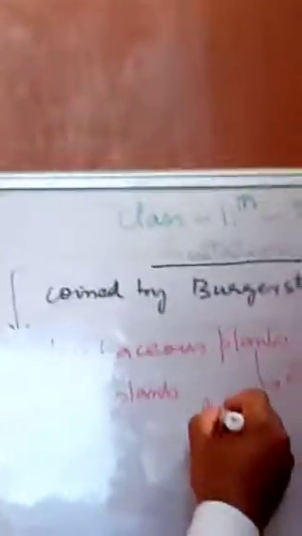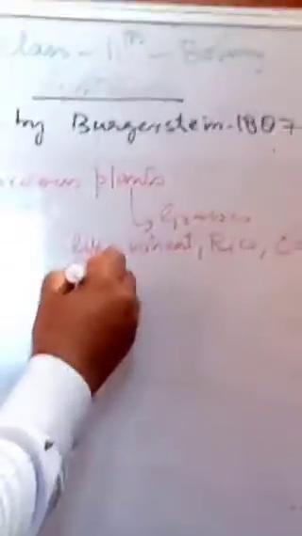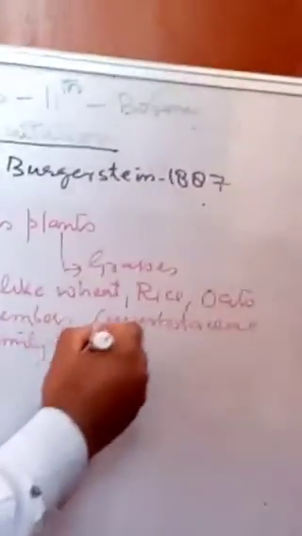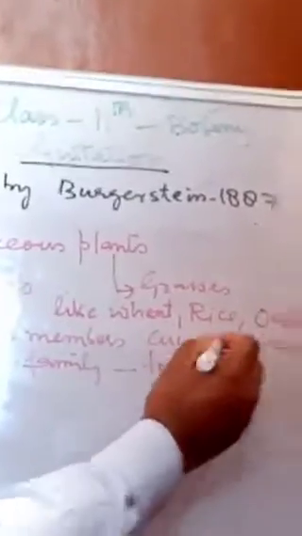In herbaceous plants we have some grasses, like wheat, rice, oats, some members of the cucurbitaceae family, and this process is also found in the tomato plant.